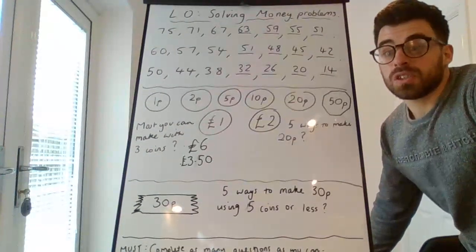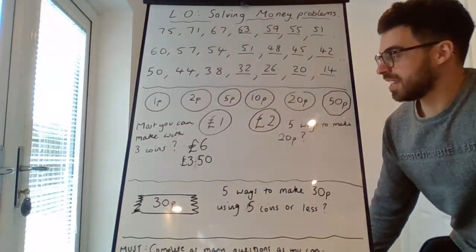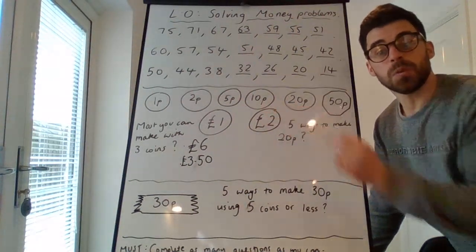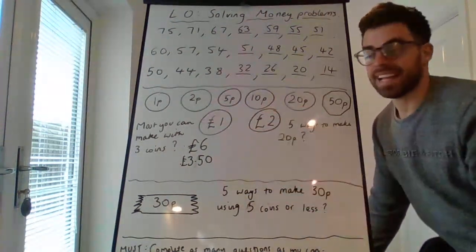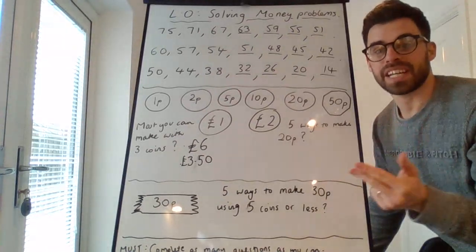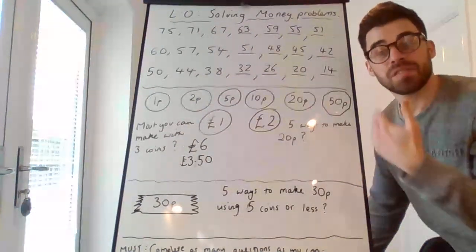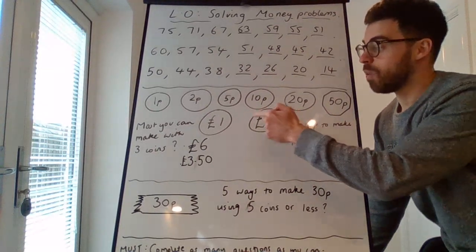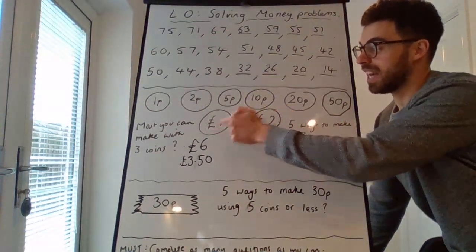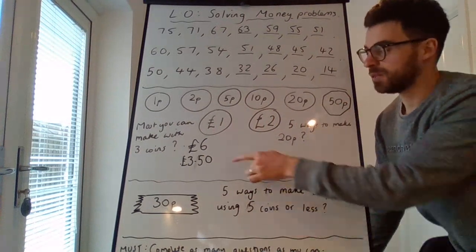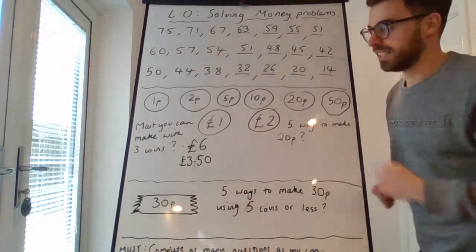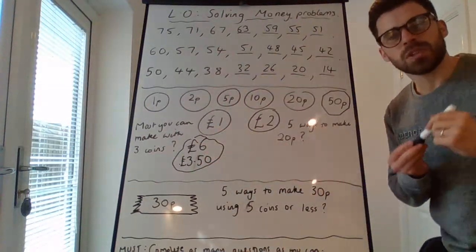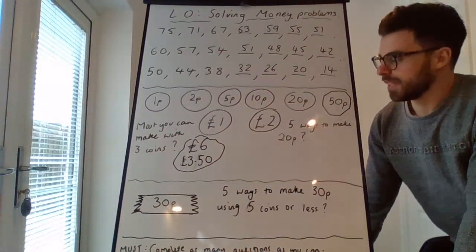You may have got 2 different answers. You may have just taken 3 £2 coins and ended up with £6, 2, 4, 6. Or if you actually chose 3 different coins, the most you could get would be a £2, a £1 and a 50p, which would make £3.50. So well done if you did end up with either of those answers. Depends what you did to answer the question.